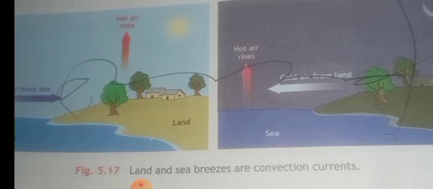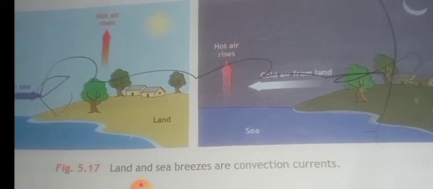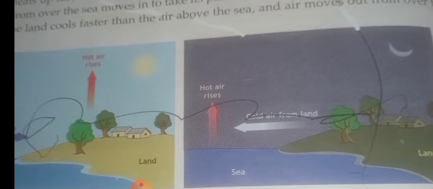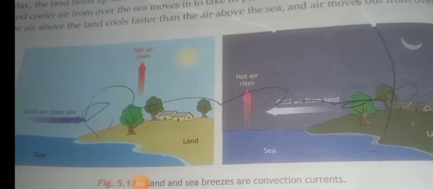Okay, children. During the daytime, the land is hotter than the sea. So the air from the sea reaches the land. That's why we feel chill when we are in coastal areas. At night time, the cold air from the land reaches the sea, and the hot air from the sea reaches the land region. So in the coastal areas, especially during the summer days, we feel very sultry during the night time because of these convectional currents.